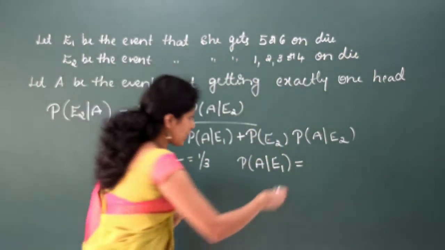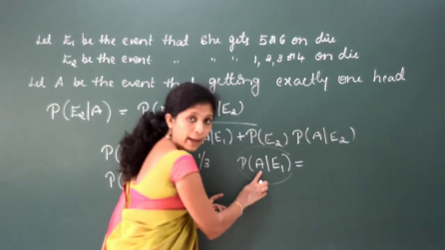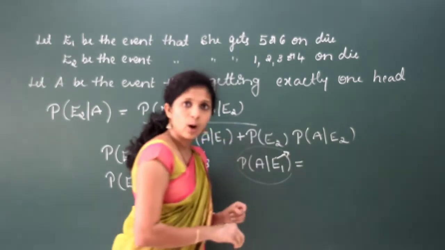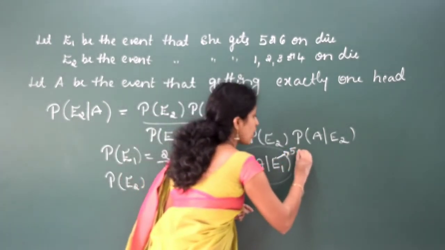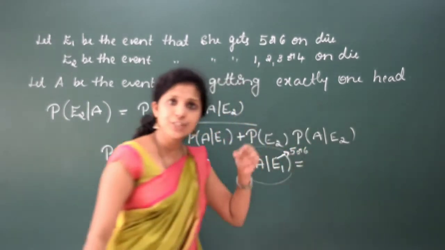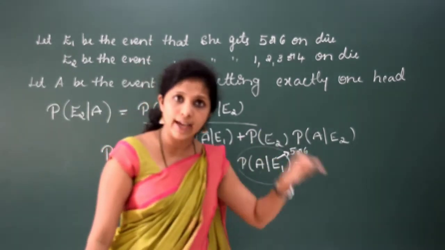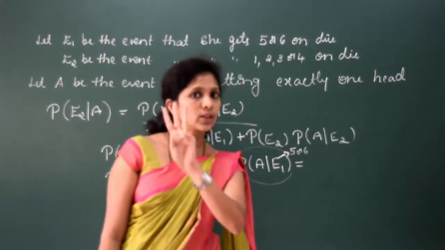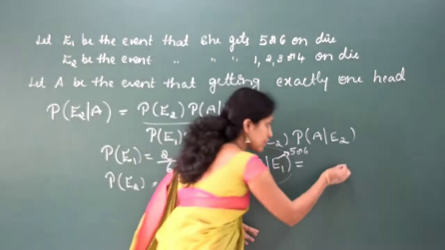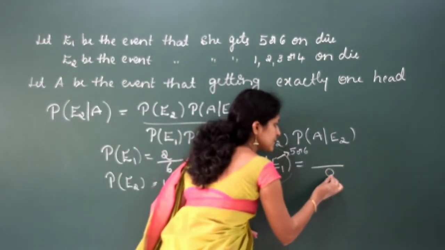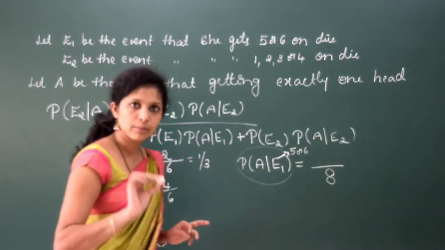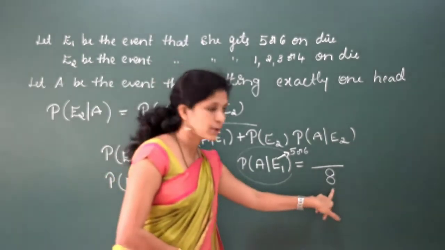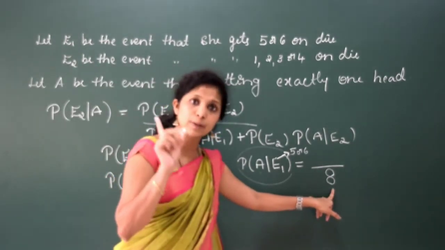If she gets 5 or 6 on a die, then she will throw a coin thrice. So the total number of elements in the sample space will be 8.